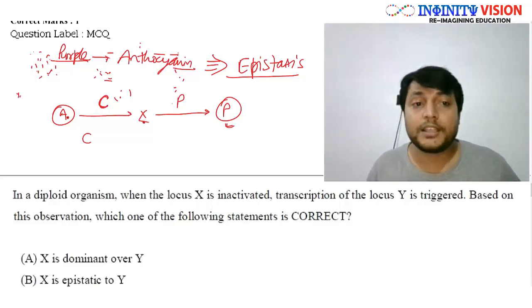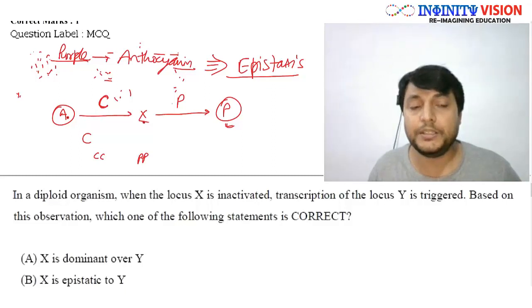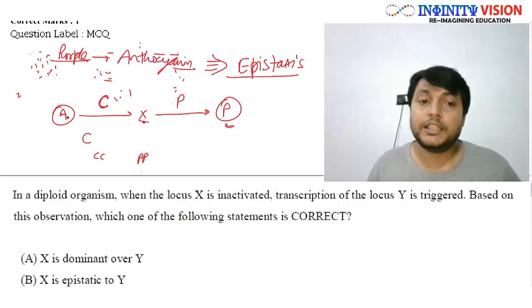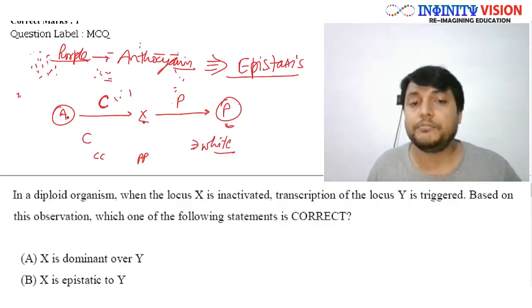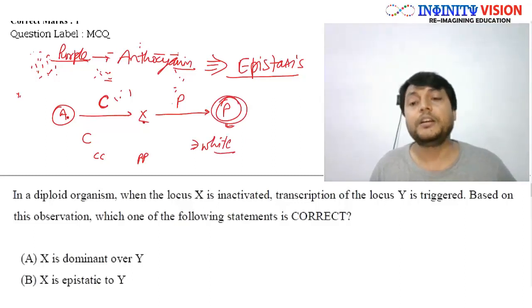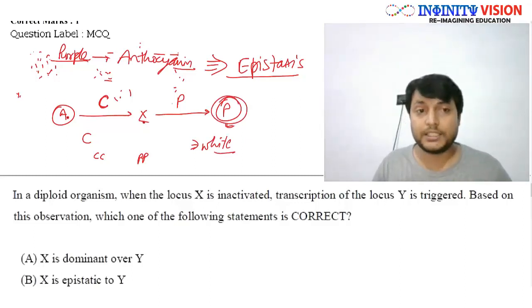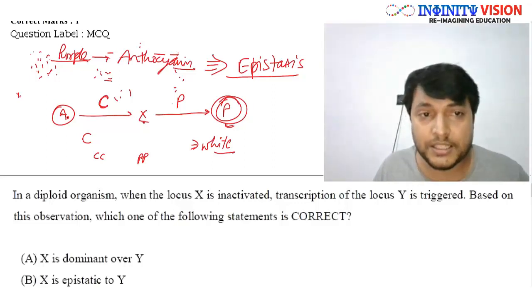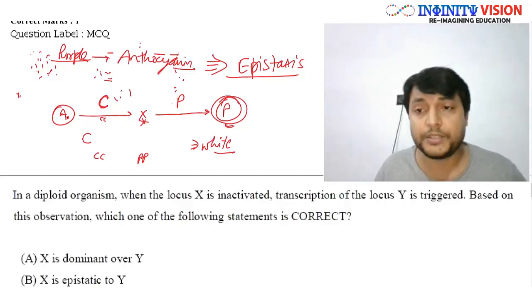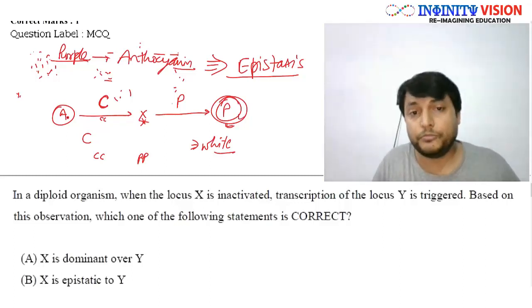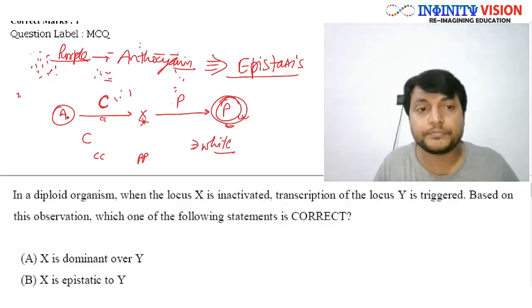If any of this gene is a small cc or small pp, right, in both cases the color of the flower would be white because this anthocyanin will not be formed. Is it clear? Because if capital C is there, then only X is formed. If there is a small c, this will not be formed, so will not be the purple color.